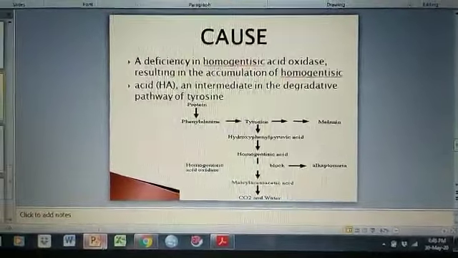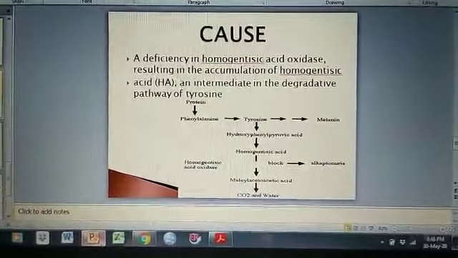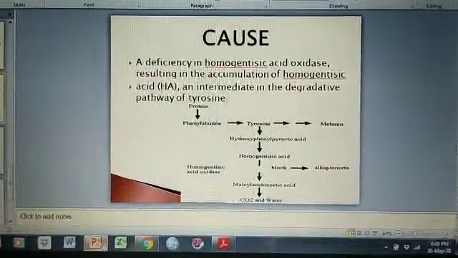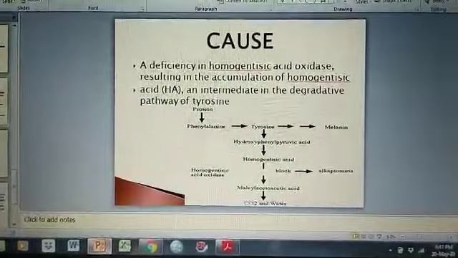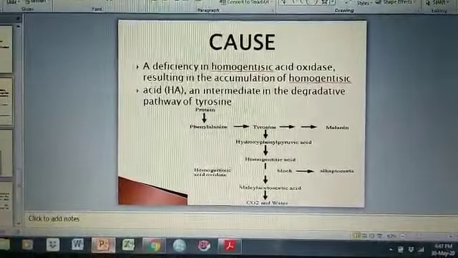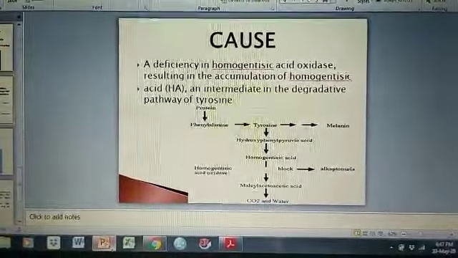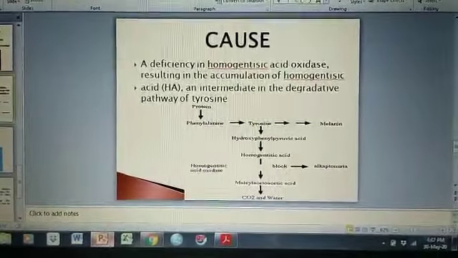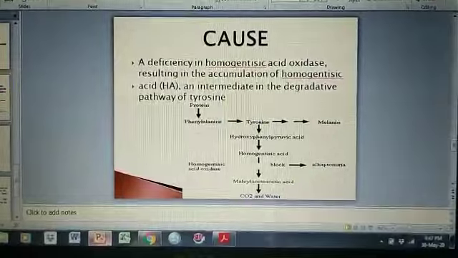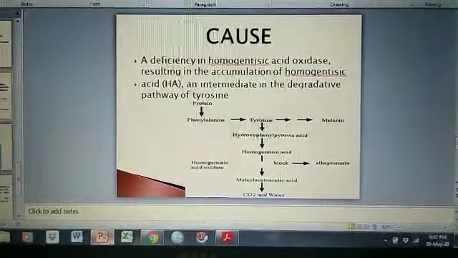As I show in a flow chart, whenever we take protein in the diet containing phenylalanine and tyrosine, phenylalanine and tyrosine convert into melanin, and tyrosine also converts into hydroxyphenylpyruvic acid and then homogentisic acid.